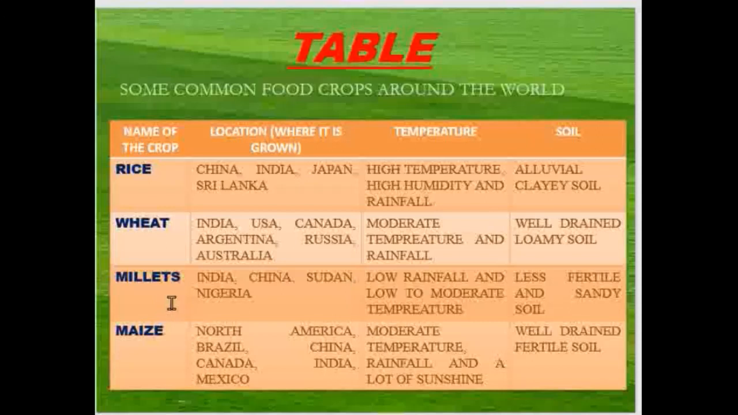Millets. Grown in India, China, Sudan, Nigeria. Low rainfall and low to moderate temperature. Moderate means medium. Soil type, less fertile and sandy soil. Maize. Location, North America, Brazil, China, Canada, India, Mexico. Moderate temperature, rainfall and lots of sunshine. And soil type, well drained, fertile soil.